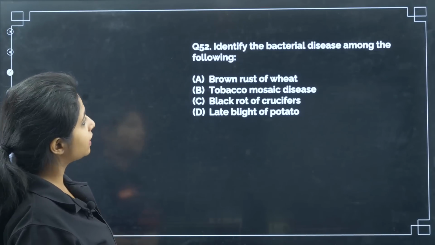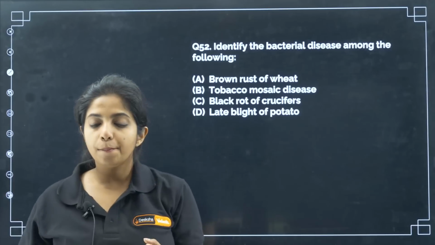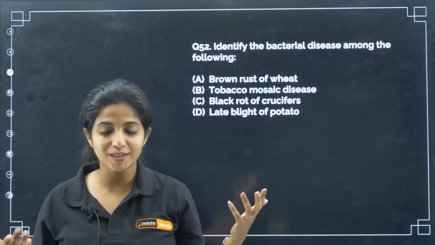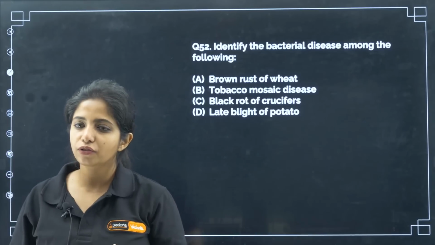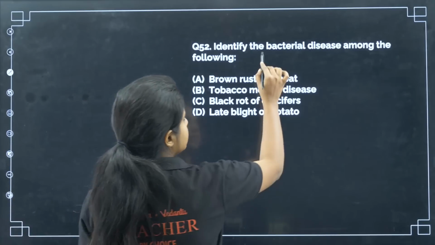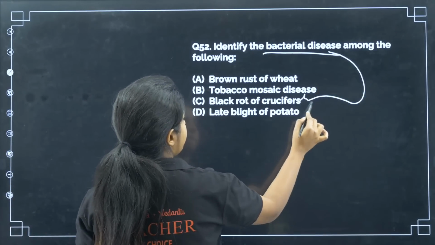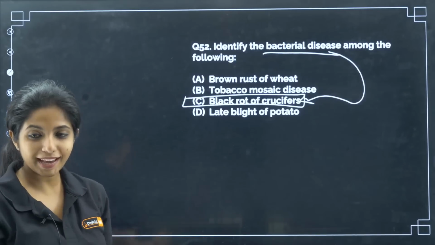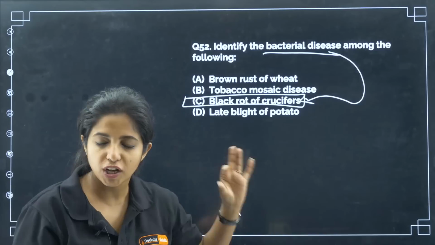Now, identify the bacterial disease among the following. Brown rust of wheat, tobacco mosaic disease, where the tobacco mosaic virus causes the disease, black rot of crucifers and late blight of potato. What is the answer for the bacterial disease, my dear children? The answer is black rot of crucifers. This is a direct question. Black rot of crucifers is caused by a bacteria.